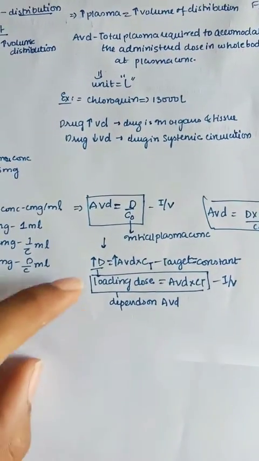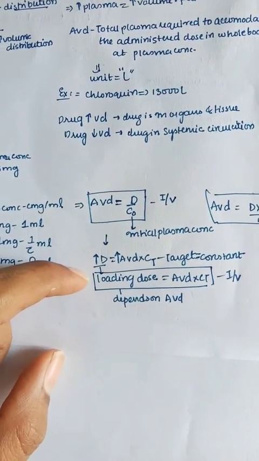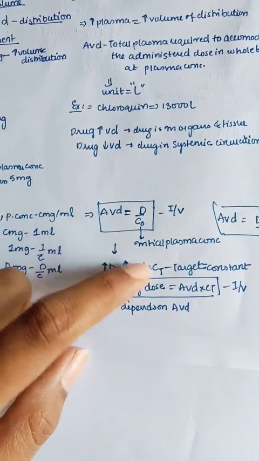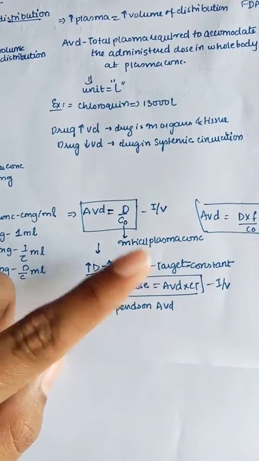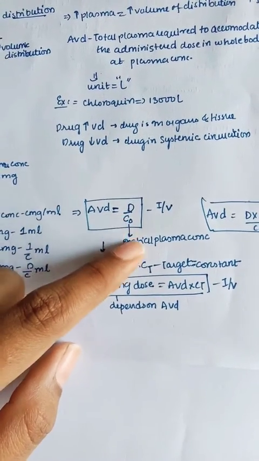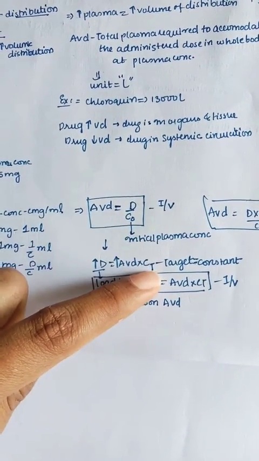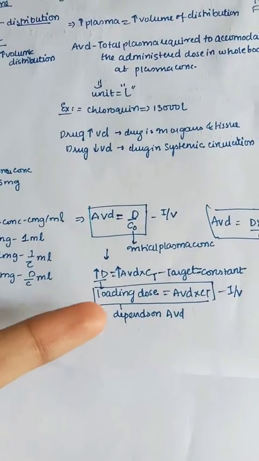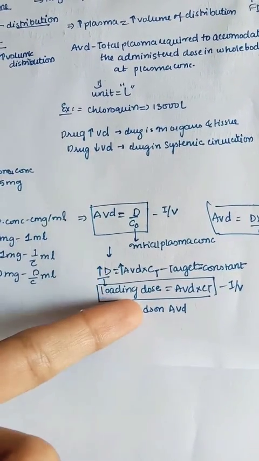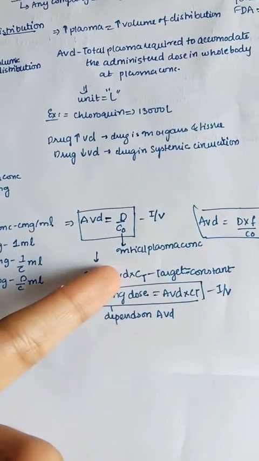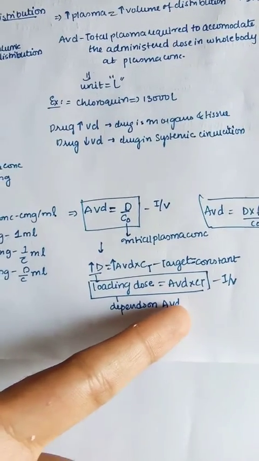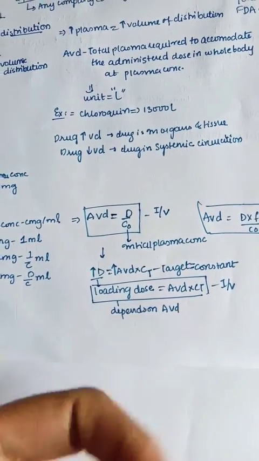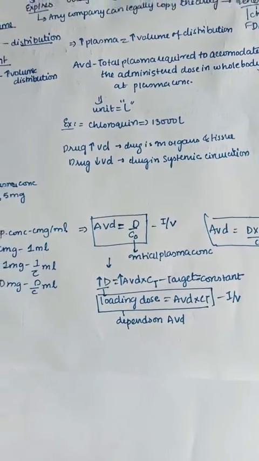If we modify this formula, bring D to this side, then D is equal to AVD into CT. Why do we put T here instead of 0? Because here it is 0, the initial plasma concentration. Now T is the target, and the target is always constant. So D is the loading dose. Loading dose is equal to AVD into CT, that is, apparent volume of distribution into plasma concentration when given intravenously.